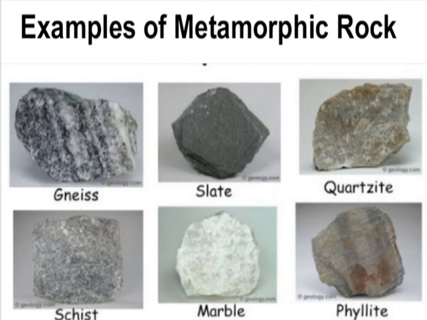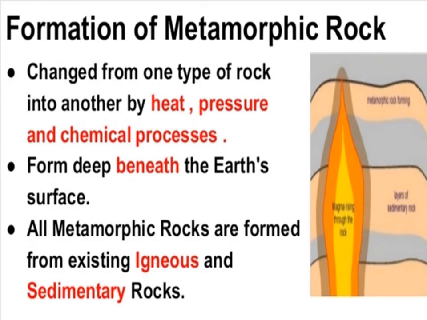The examples of metamorphic rocks are gneiss, slate, quartzite, schist, marble and phyllite. So these are the examples of metamorphic rocks. Formation of metamorphic rocks. In this diagram, the metamorphic rocks are also formed. Here magma is rising through the rock and metamorphic rocks are formed.